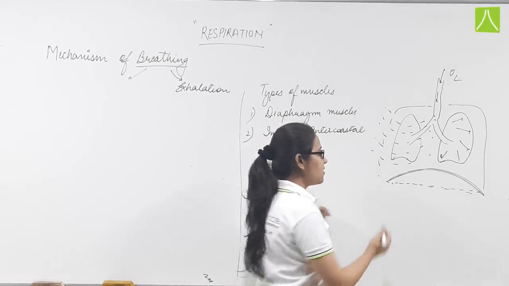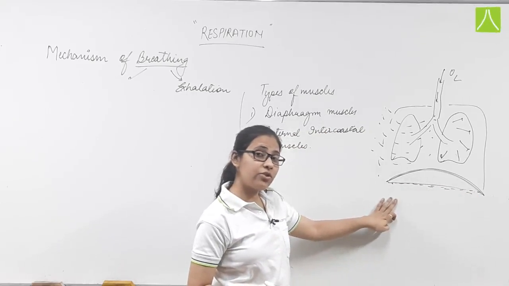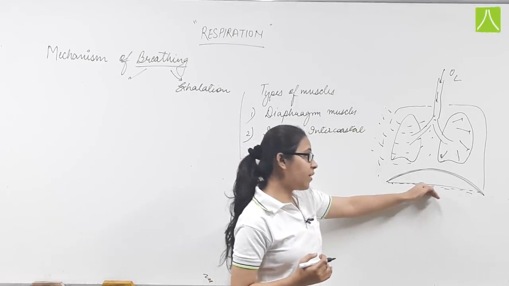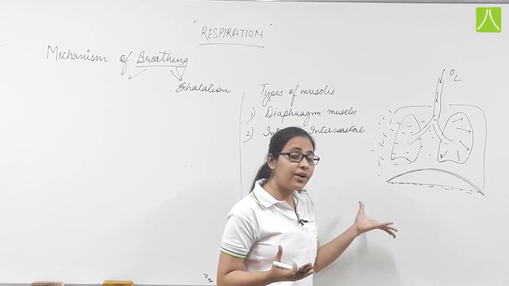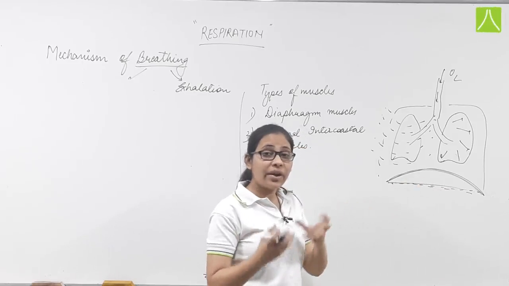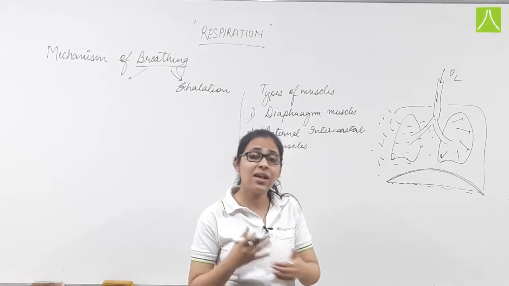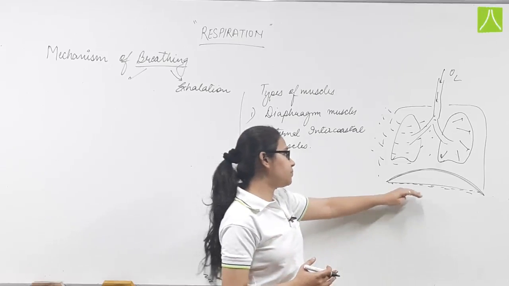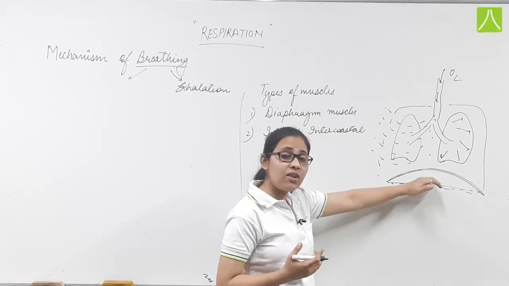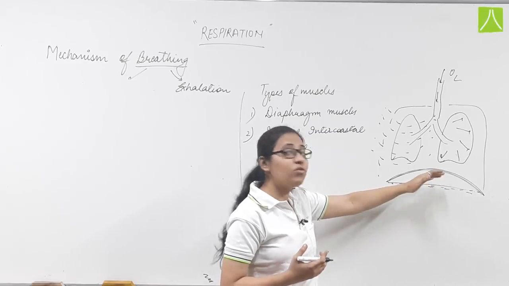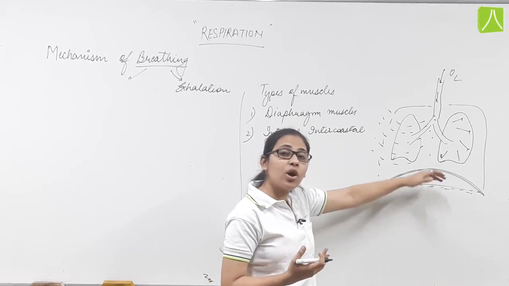Now, since the diaphragm becomes flattened during inhalation, what will happen? The muscles of the diaphragm will relax. First the muscles of the diaphragm were contracted, now they will relax, because it is a property of muscles to contract as well as to relax. So the diaphragm muscles relax and it again reaches its dome shape.